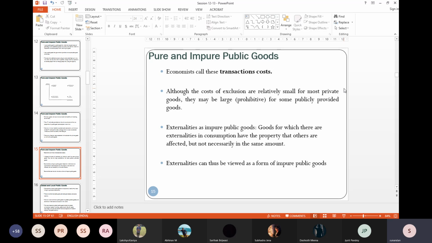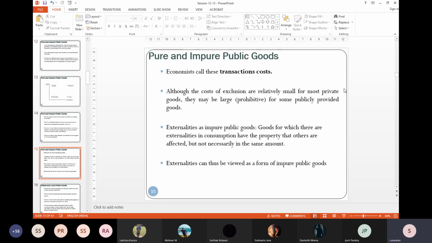Can you exclude a person like, okay, no, he has paid, only he can read, you cannot read? I am declaring a siren that a tsunami is coming. Because you have paid, only you can listen to that siren. You have not paid, you cannot listen to that siren. That's not possible, right? So the cost of exclusion for public goods is quite high, sometimes prohibitive.